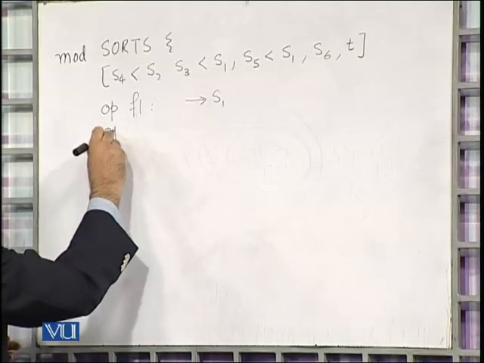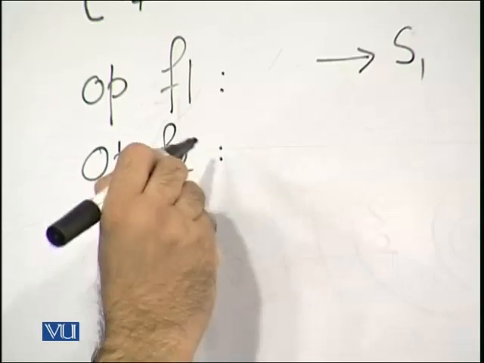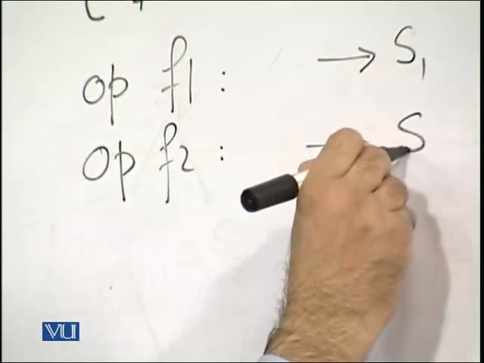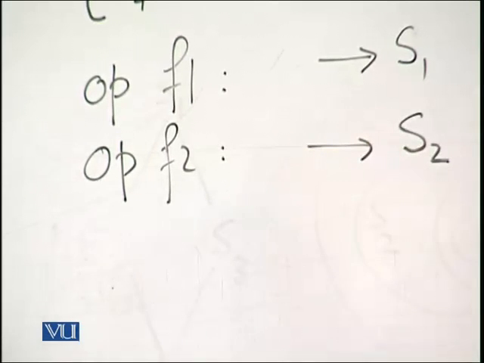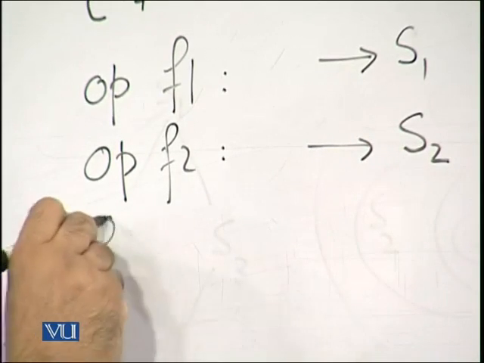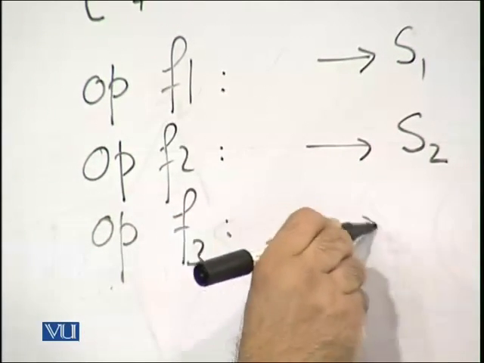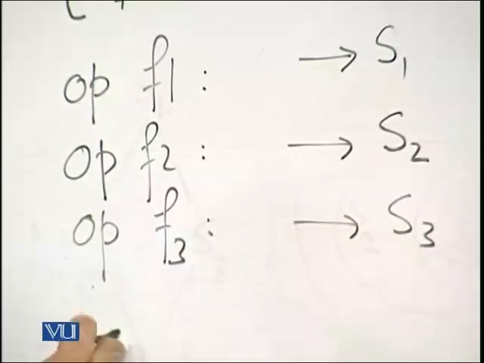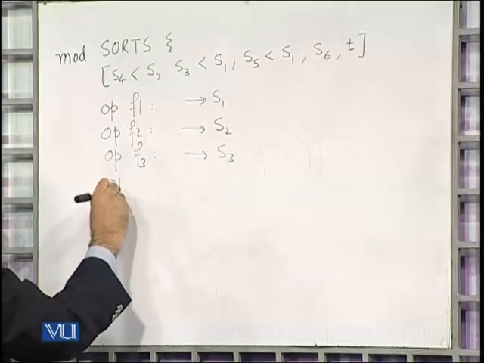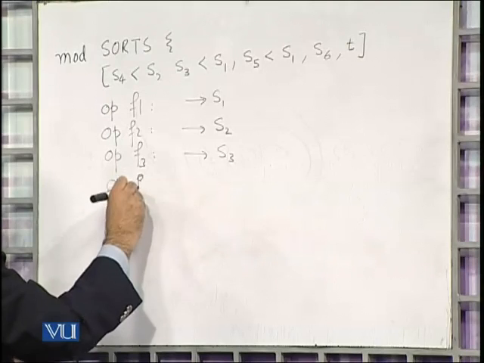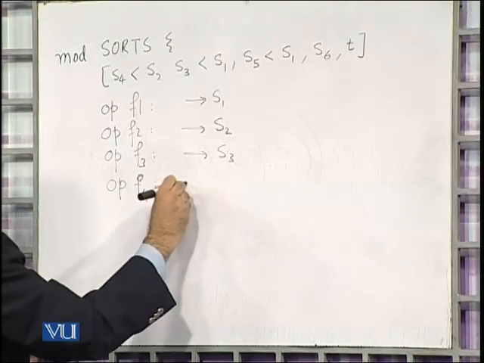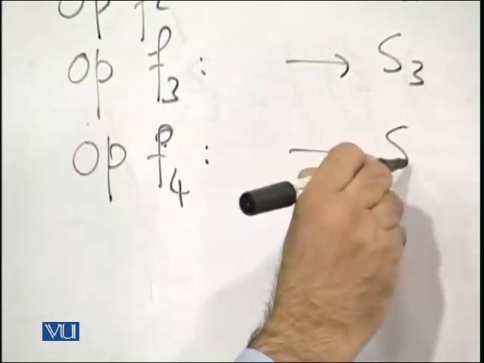Then we have this operation F2, which gives us an element of this type. We have F3, which gives us S3. F4 gives us S4,